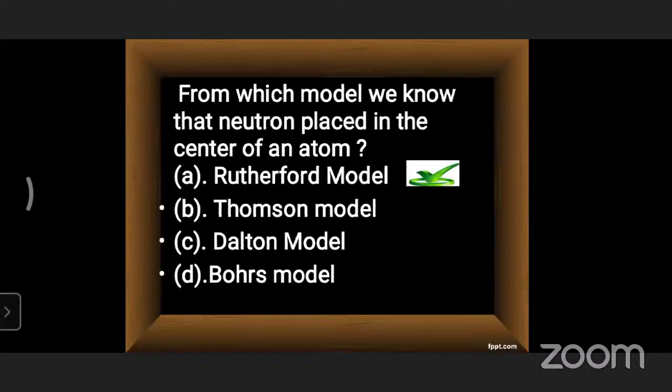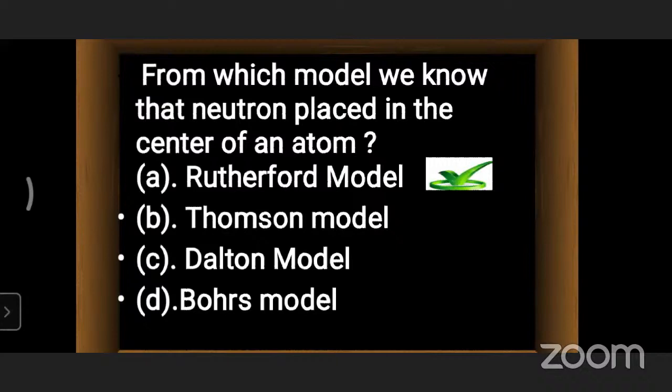Dalton's model, Thomson's model, Rutherford model, Bohr's model, Planck's quantum model, and quantum mechanical model. So many models are there. Regarding the models, one question is here: from which model do we know that the neutron is placed in the center of an atom?